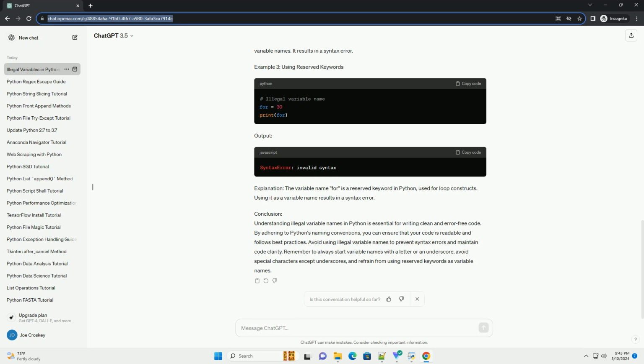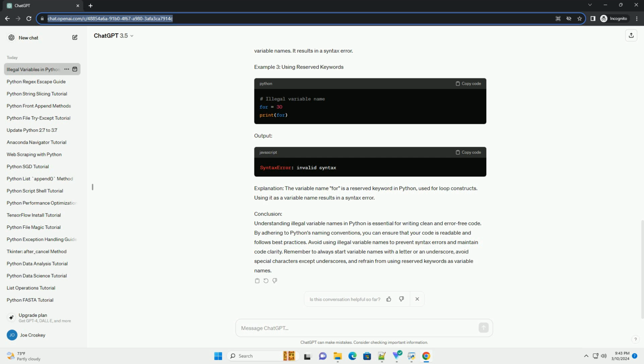Example 1, starting with a digit. Output. Explanation: the variable name 1variable starts with a digit, which is not allowed in Python. It results in a syntax error. Example 2, containing special characters. Output.